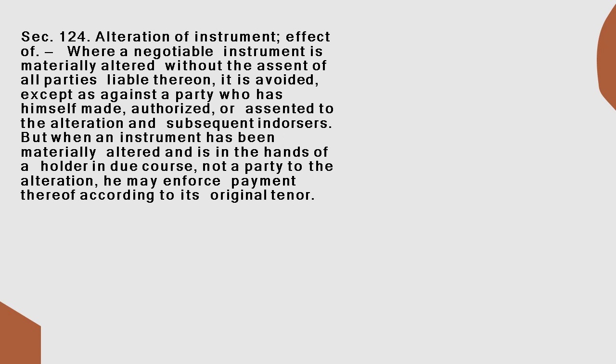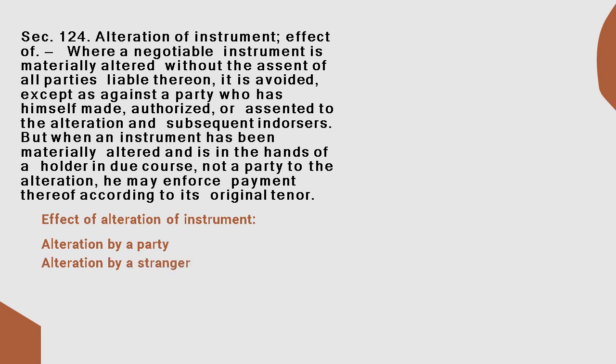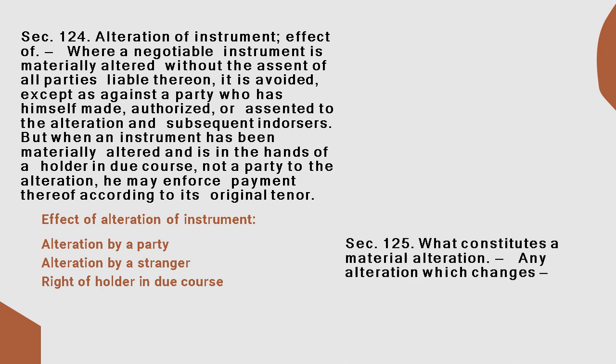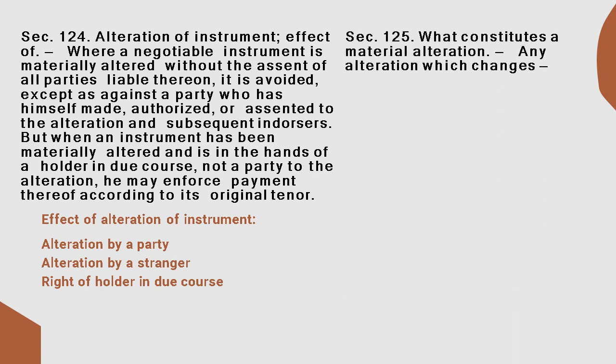But when an instrument has been materially altered and is in the hands of a holder in due course, not a party to the alteration, he may enforce payment thereof according to its original tenor. Effect of alteration of instrument: alteration by a party, alteration by a stranger, right of a holder in due course.